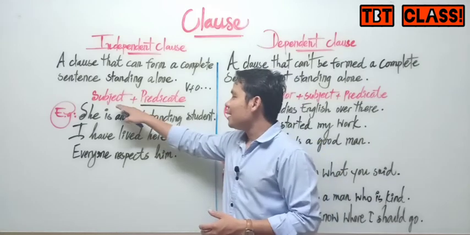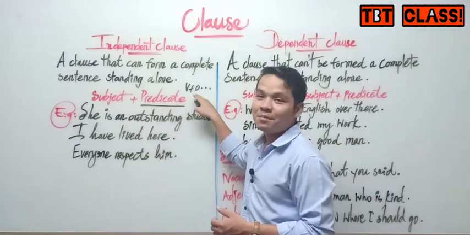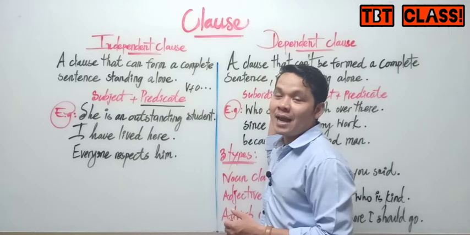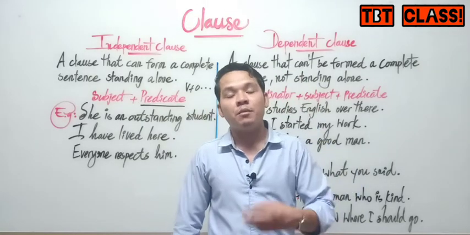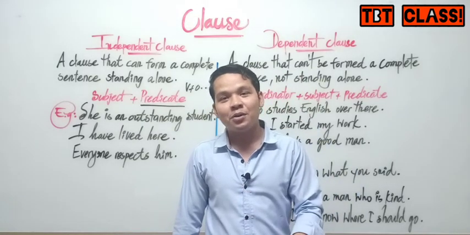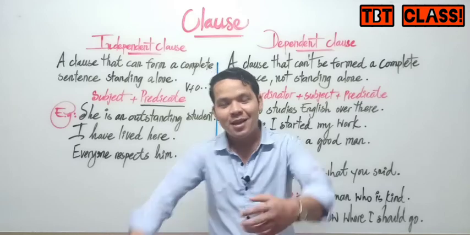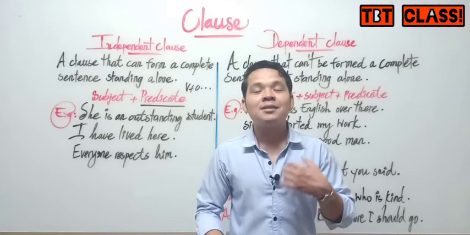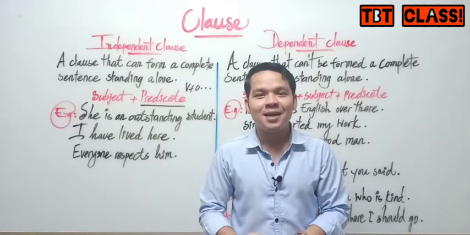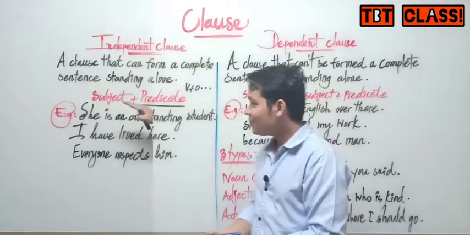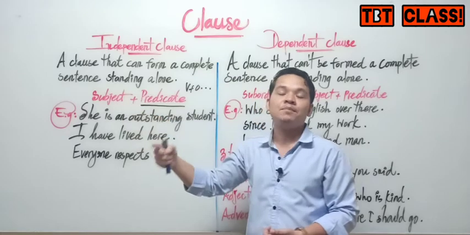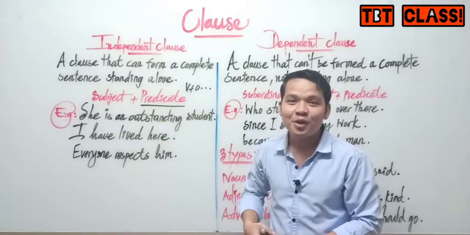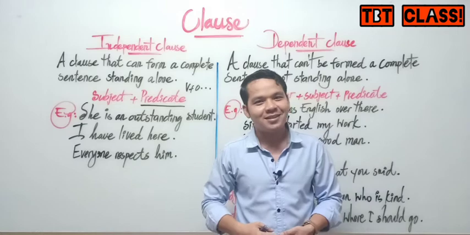So subject plus predicate, with object and other words or groups of words that give more information to the action or to the doer in the sentence. Predicate is a group of words or phrases that tell us what the subject does. A sentence in this simple form, subject plus predicate, we call independent clause.